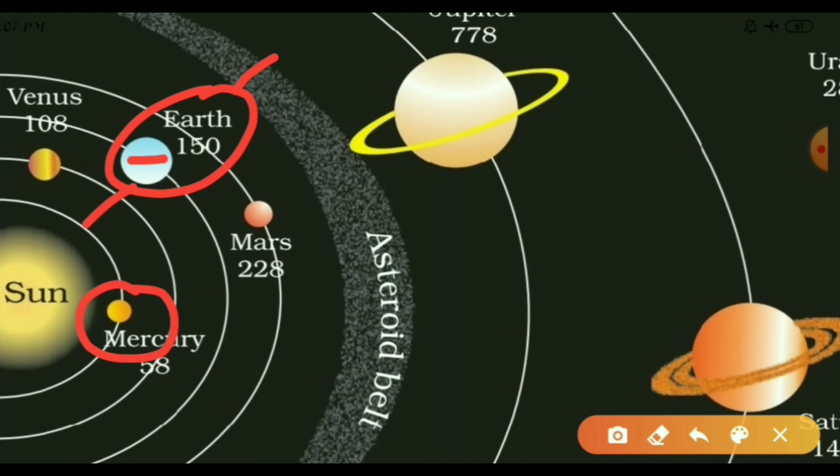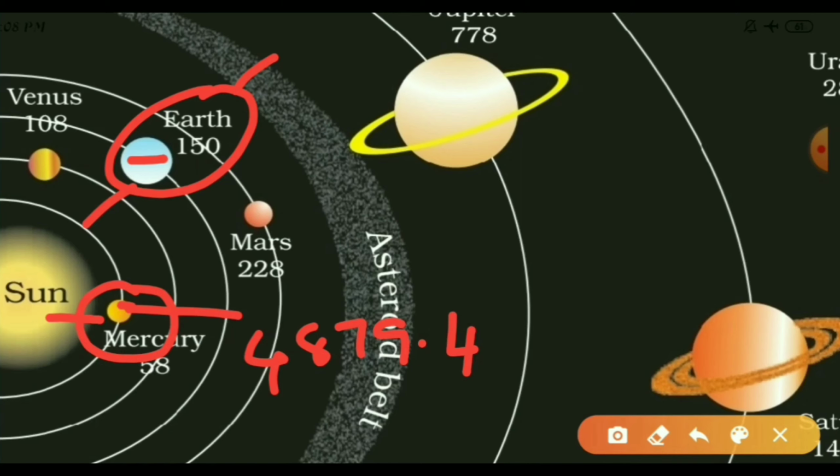The distance from the sun to Mercury is 57.9 million kilometers, and the diameter of Mercury is 4,879.4 kilometers.